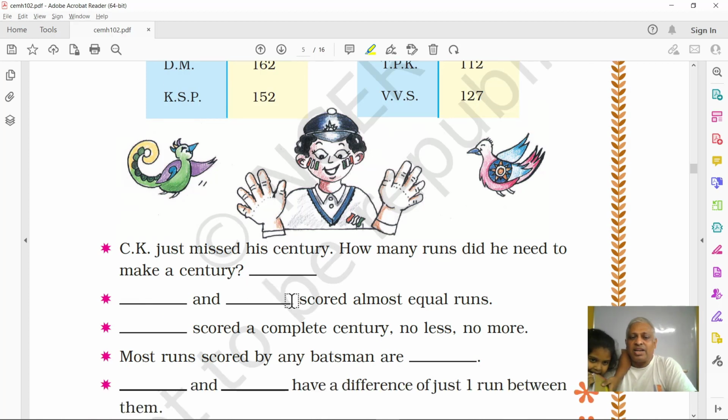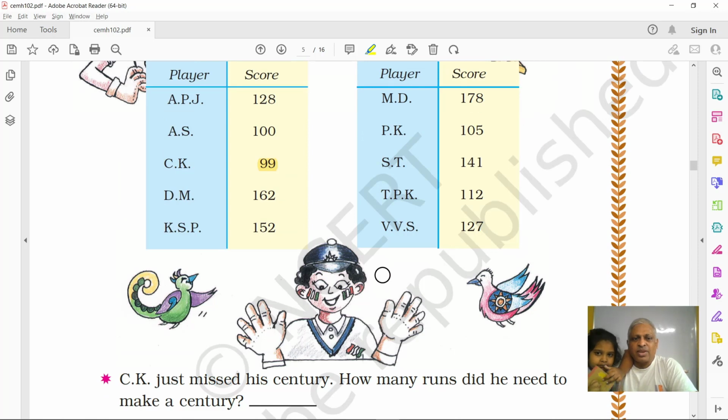Dash and dash scored almost equal runs. Let us see who scored almost equal. The 128, not almost equal. 99, 162, MD, PK, ST. So, do you see any two numbers which are close?